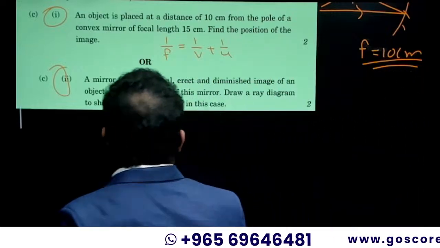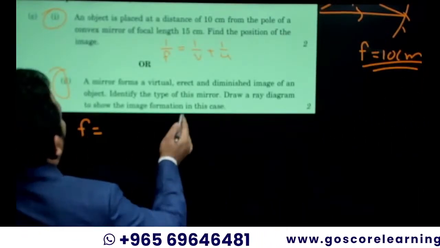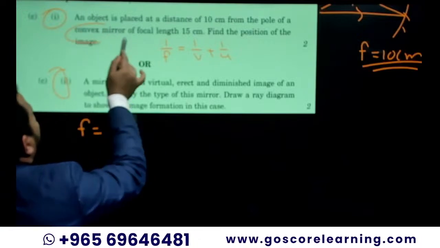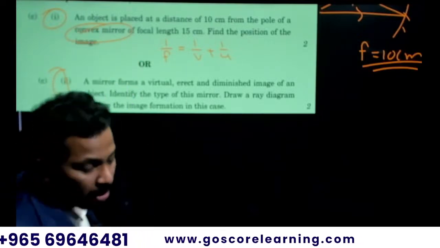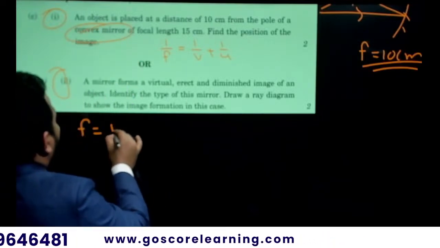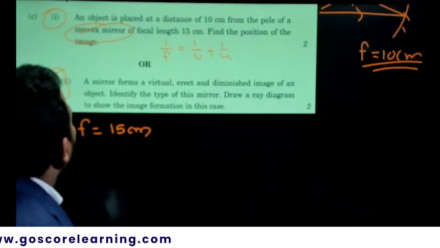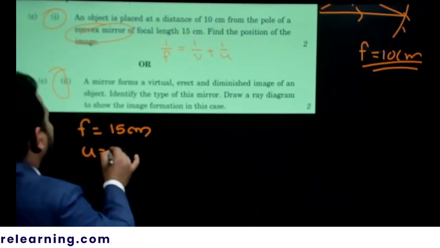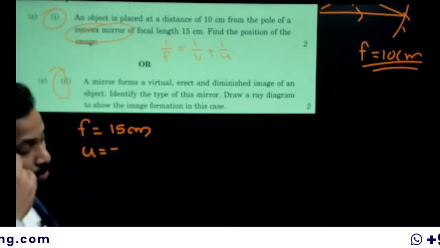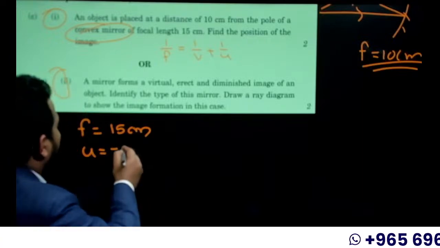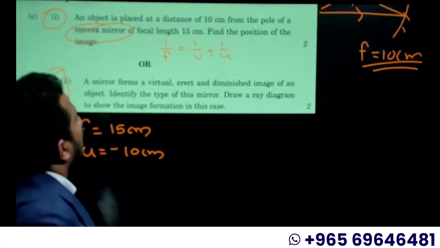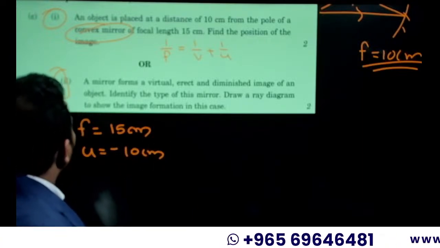Okay, so here F is equal to what? What type of mirror is it? Convex mirror. F is positive. Convex, focal length is positive, so 15 centimeter. Then the object is placed. U is the object distance, which is always negative, as you might know. 10 centimeter. You need to find the position of the image.